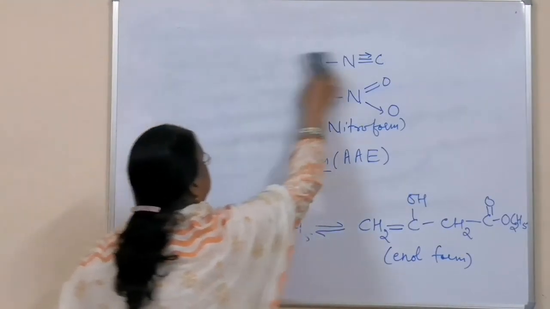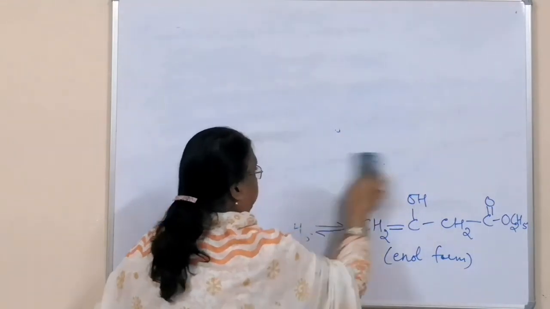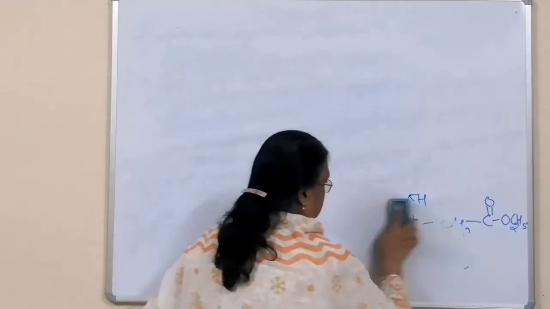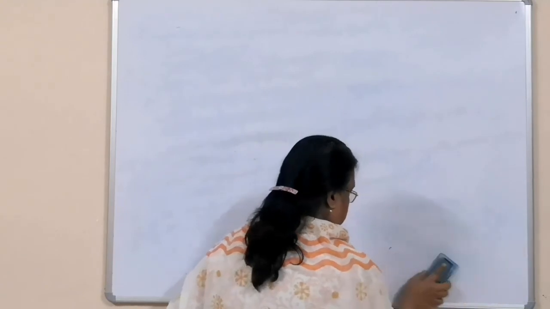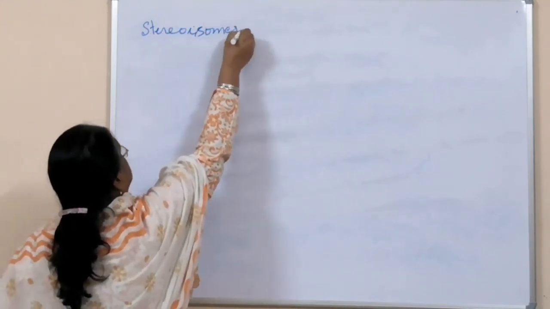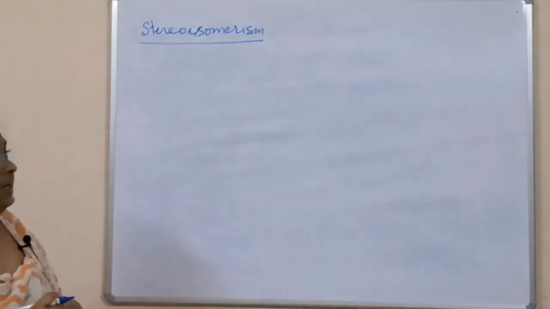In structural isomerism we have seen five different kinds, and now we have come to the second kind of isomerism, that is stereoisomerism. For stereoisomerism, you have to do two kinds.